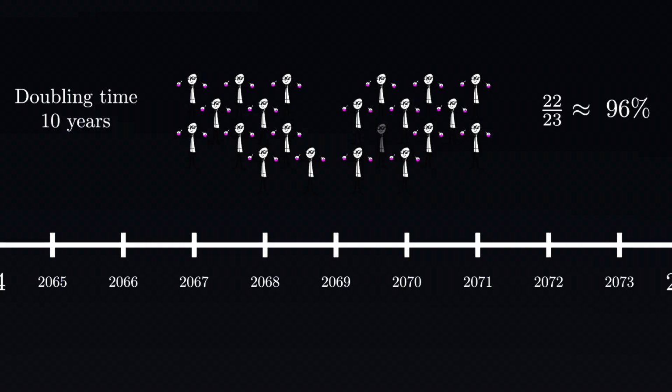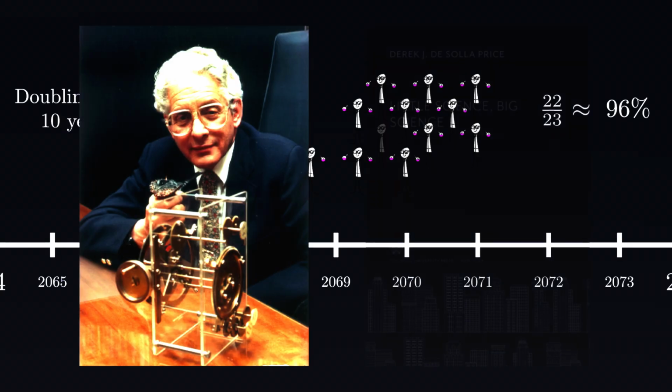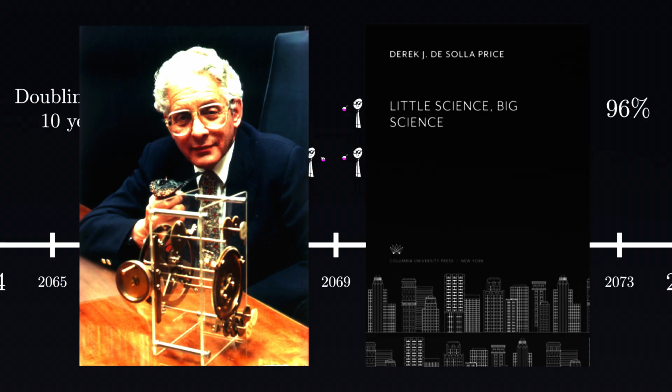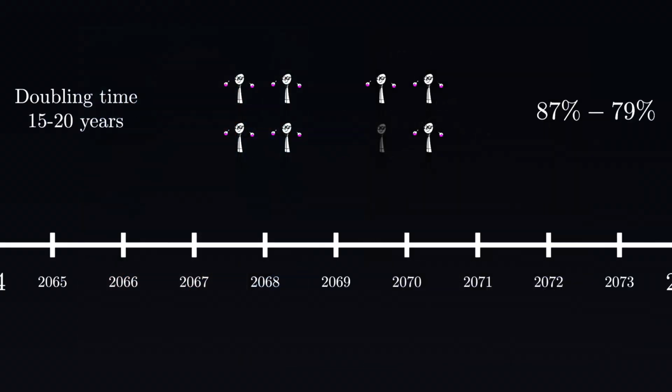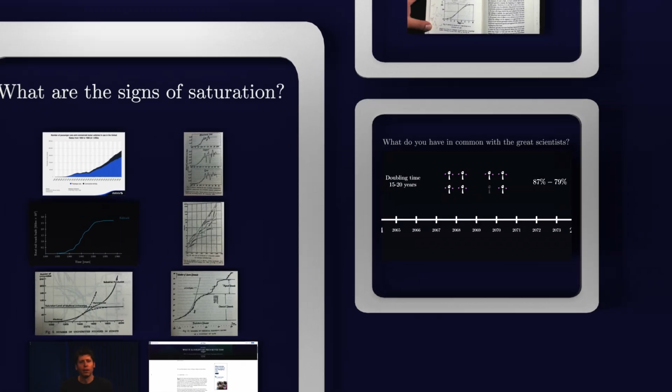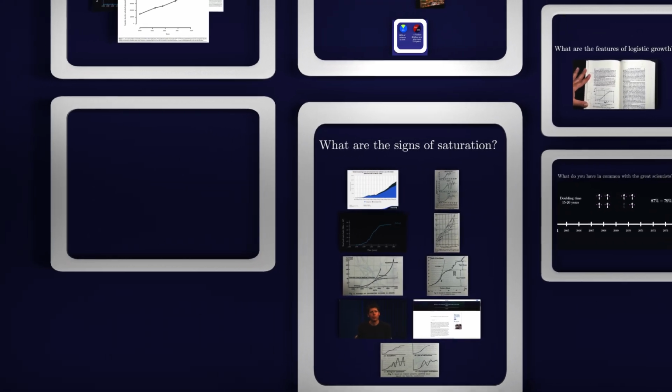Even if we follow directly Solla Price, whose Little Science Big Science book is a major source for this series, and take the doubling time to be 15 to 20 years, we will end up with 87 to 79 active scientists respectively. Replace the scientists with scientific publications and you will still get the same result.